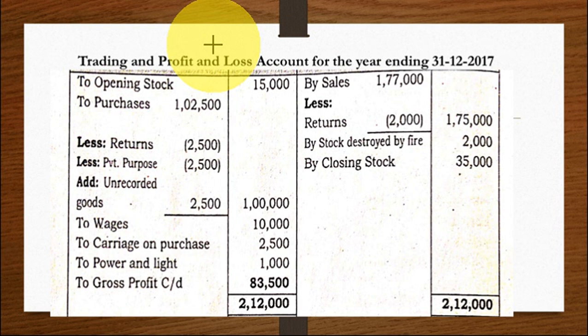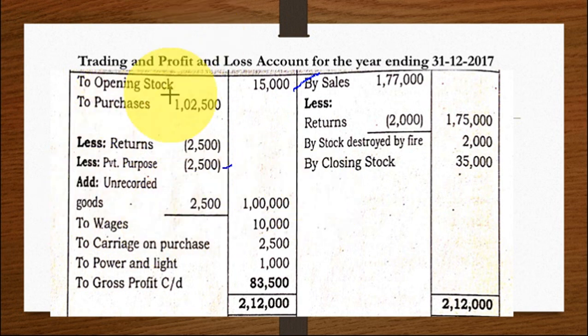Okay, now we can work out. See, I explained you all the items. Trading and profit and loss account. Opening stock you are writing 15,000. To purchases 1,02,500. Less returns, purchase returns. Less goods used for private purpose. I told you it appears here. Add unrecorded goods 2,500. So total 1 lakh.